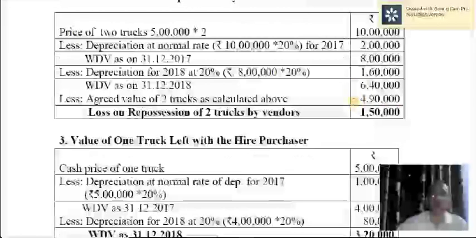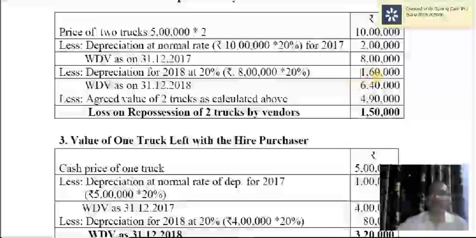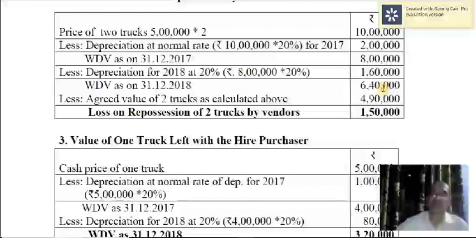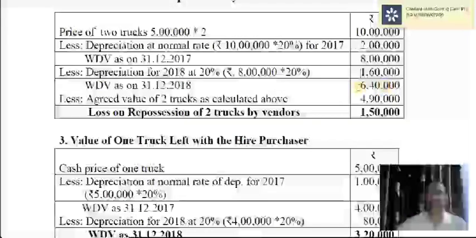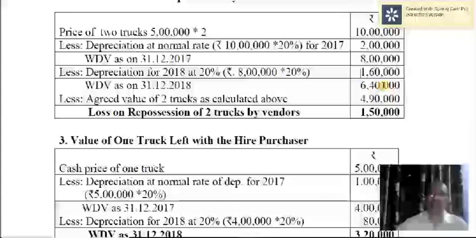So the written down value at the end of the year is, sorry, 6,40,000. So this is as per normal depreciation. So valuation is based on normal depreciation. If the assets were not taken over, the value would have been 6,40,000.